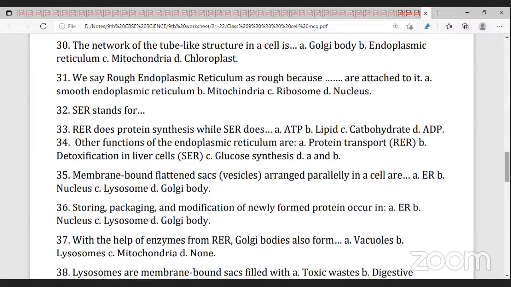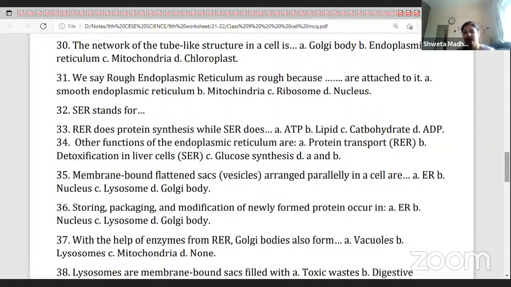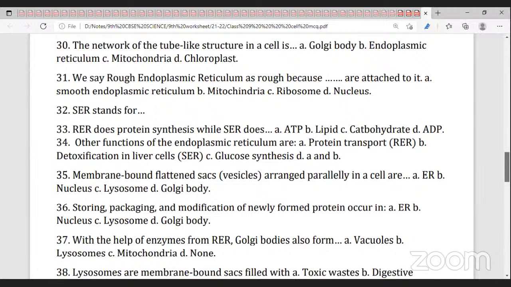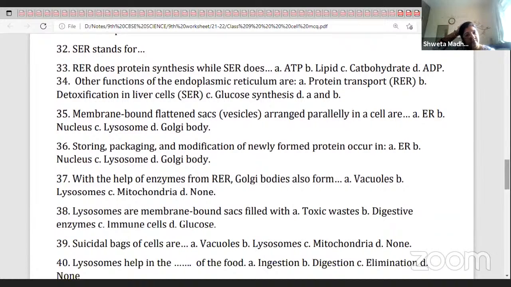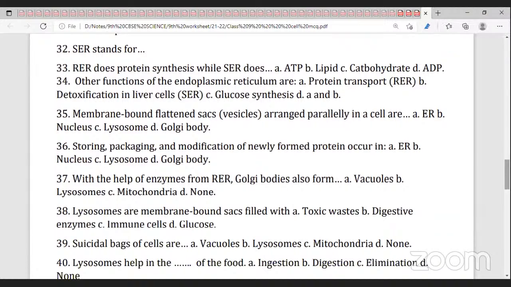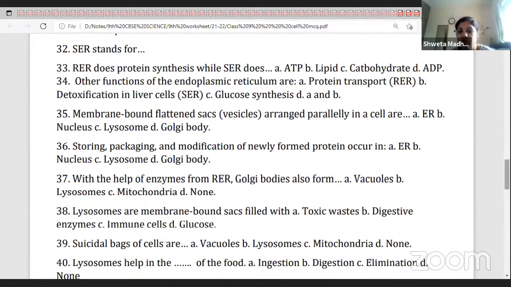Golgi body. The Golgi body's main functions are storing, packaging, modification, and then transportation. With the help of enzymes from the RER, Golgi bodies also form what? Lysosomes. Golgi bodies form lysosomes. From the Golgi bodies themselves, the lysosomes are formed.